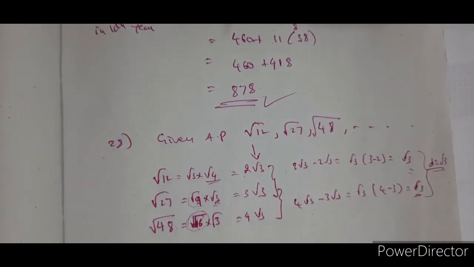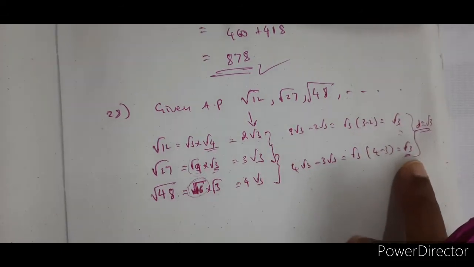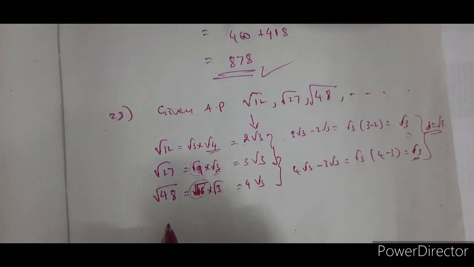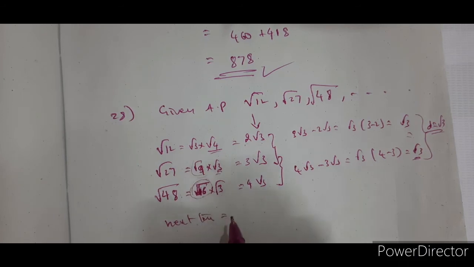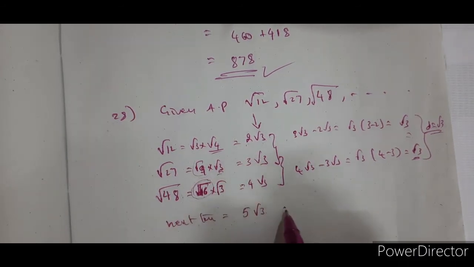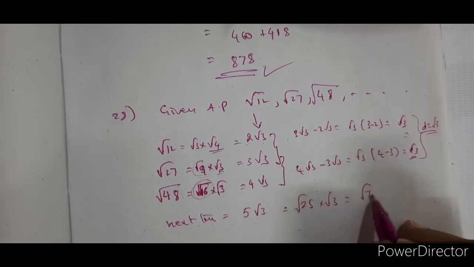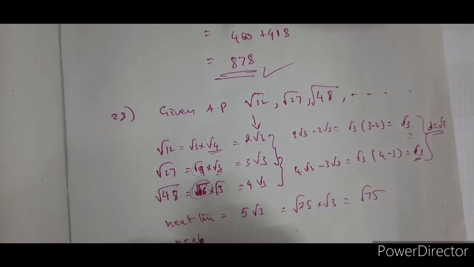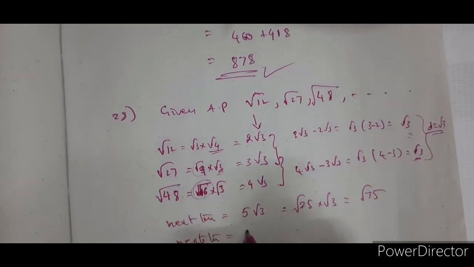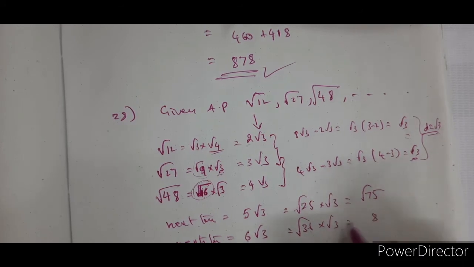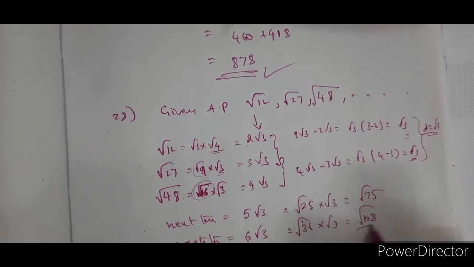Now find the next two terms of the AP. I have to add root 3 to this one. So 4 root 3 should become 5 root 3. So the next term is 5 root 3, which is root 25 into root 3, root 75. The next again is 6 root 3. 6 squared is 36 under root, into root 3. 36 into 3 is 108 under root.